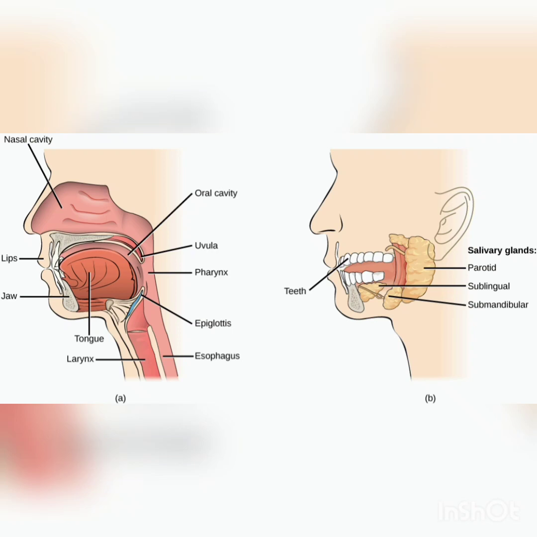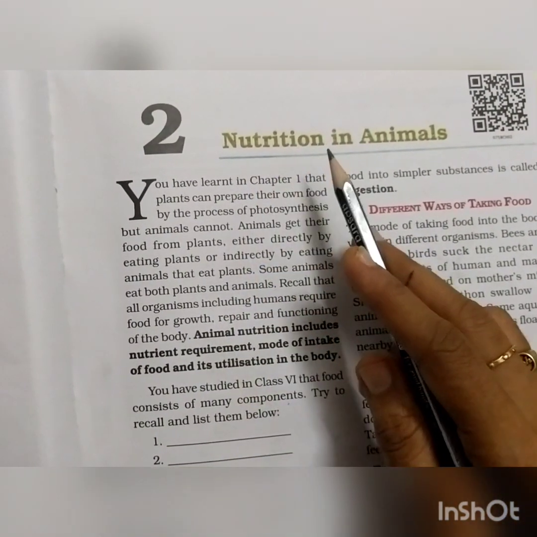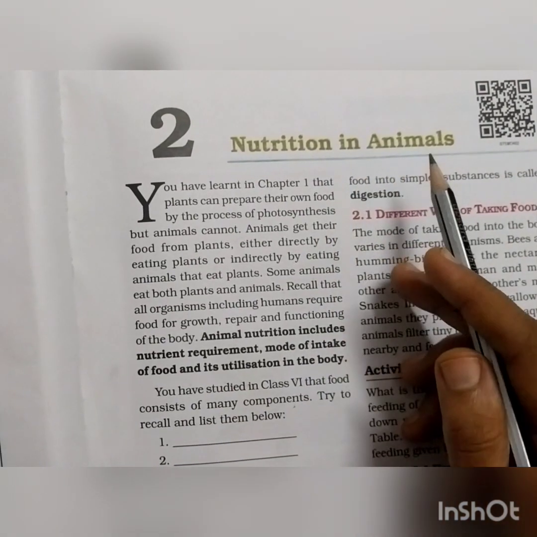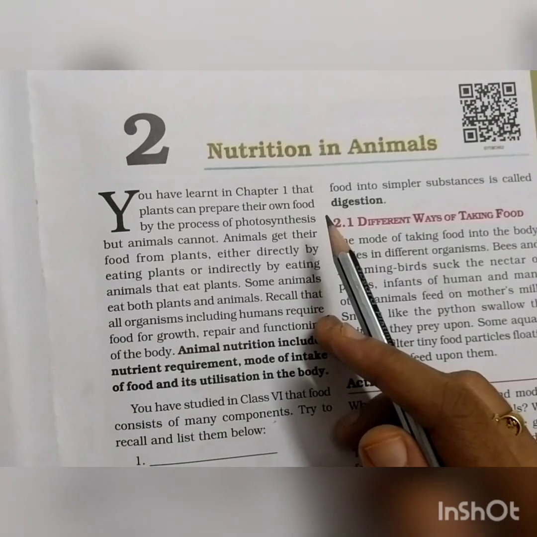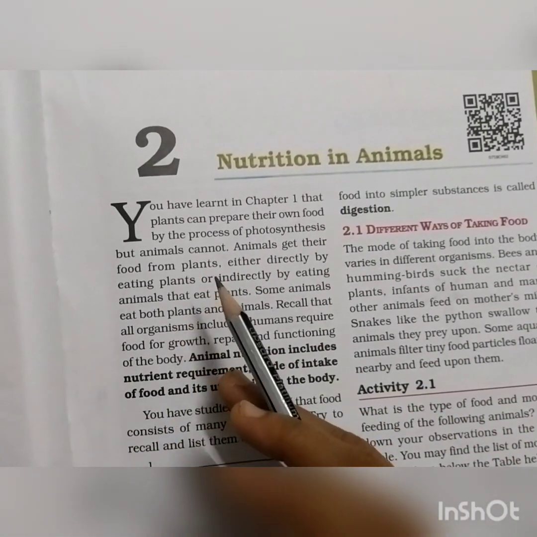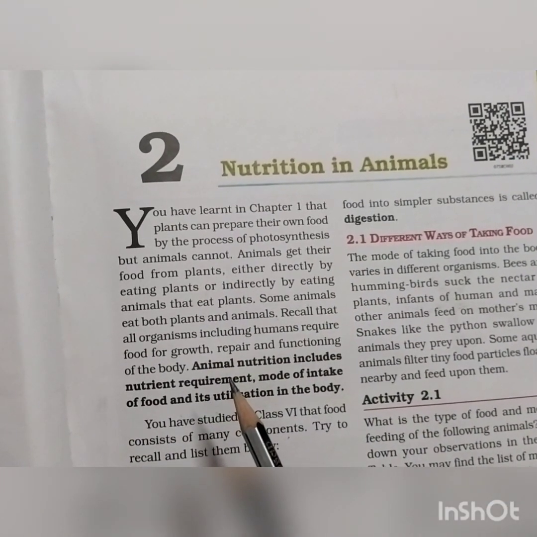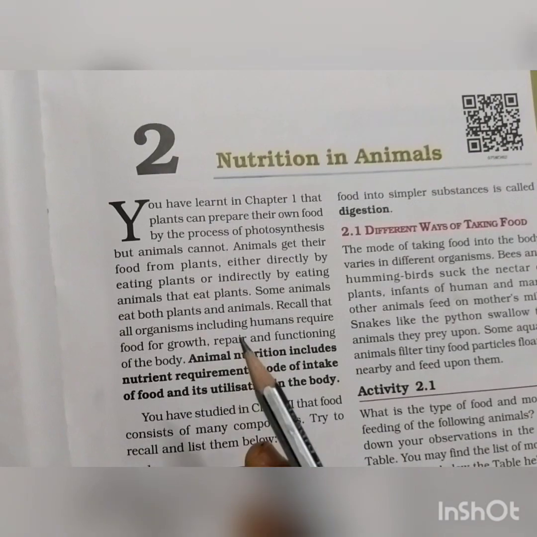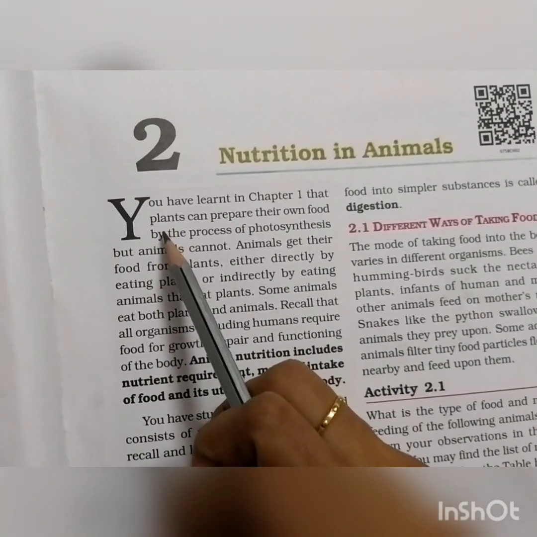So, dear students, all of you take your textbook and open page number 11. The name of our second lesson is Nutrition in Animals. In the first lesson, we discussed nutrition in plants. We can see plants prepare their own food by the process of photosynthesis. Only plants are able to prepare their own food. All of you try to read together.